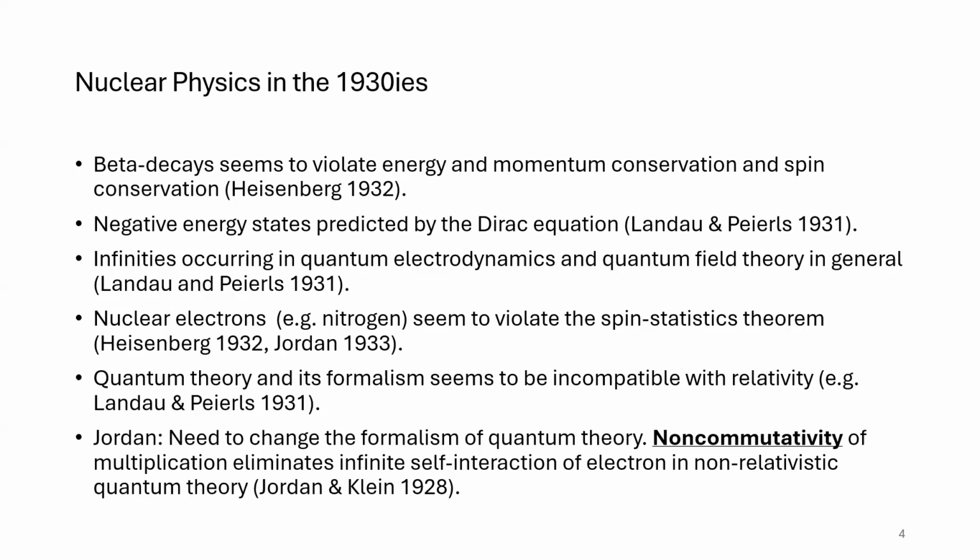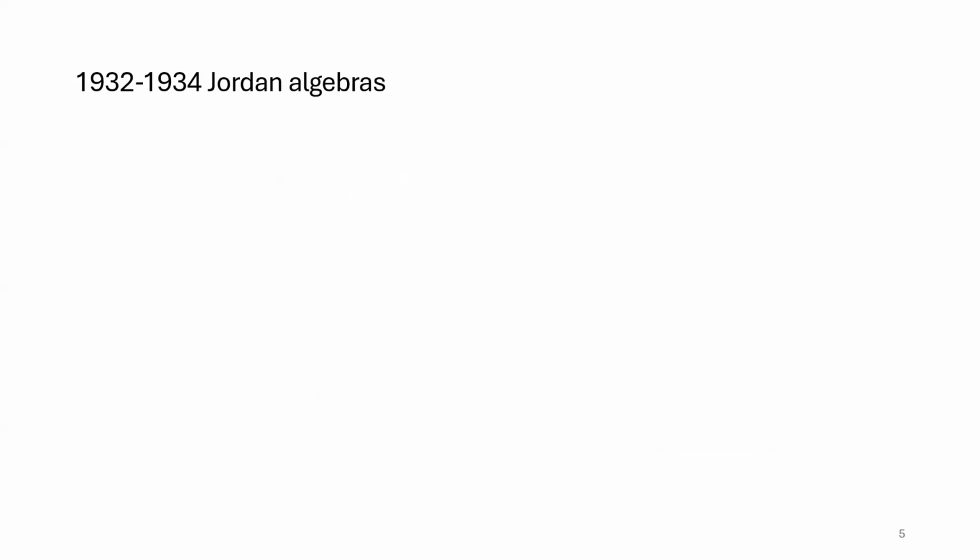But later, Heisenberg and Pauli showed that this does not work if you include relativistic dynamics and if you include the Lorentz symmetry. And for Jordan, this meant, okay, maybe the formalism we have does not work if you try to merge it with special relativity, but maybe an extension of this formalism works. And we know that the shift from classical mechanics to quantum theory was by going from commutative to non-commutative algebras. So why not try non-associative algebras? And this is how Jordan algebras came about.